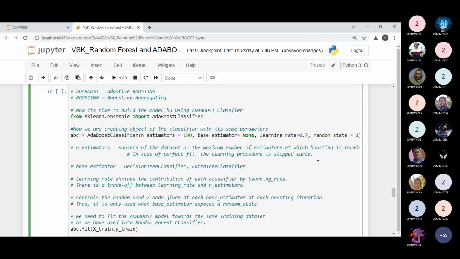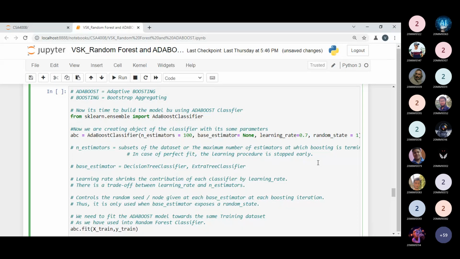So what is it saying to us? It means learning rate is mostly used to avoid our errors. We can't remove any error by the learning rate, but we can avoid the error. If you remember the biases in the neural network, what are the biases? Biases are used to minimize the error in our neural network. Same thing, the learning rate will be used to minimize the error in this model, that is the AdaBoost classifier. So we can pass the learning rate, but it's optional. But if you want to pass, then you can pass.